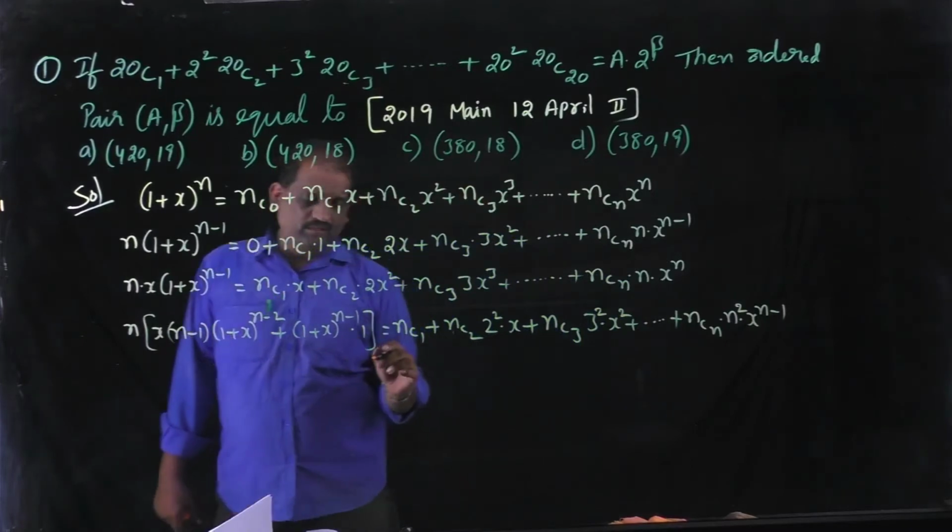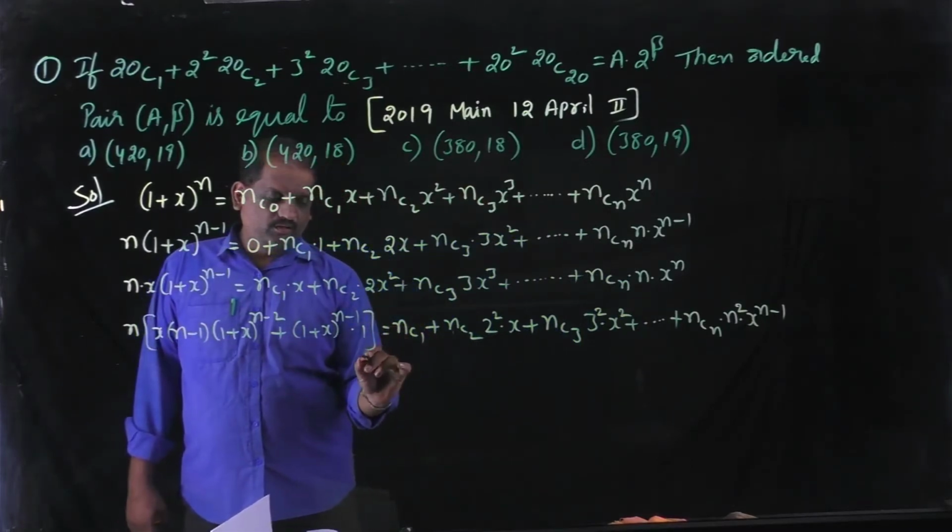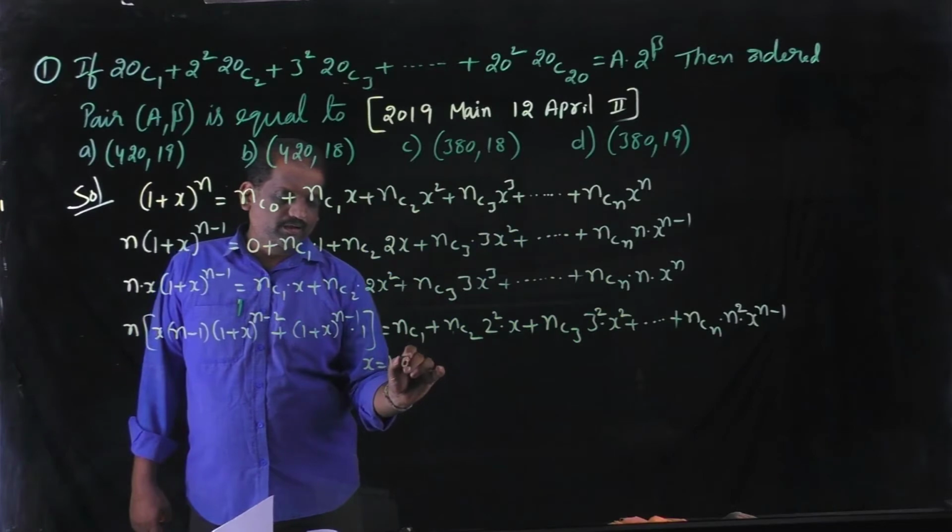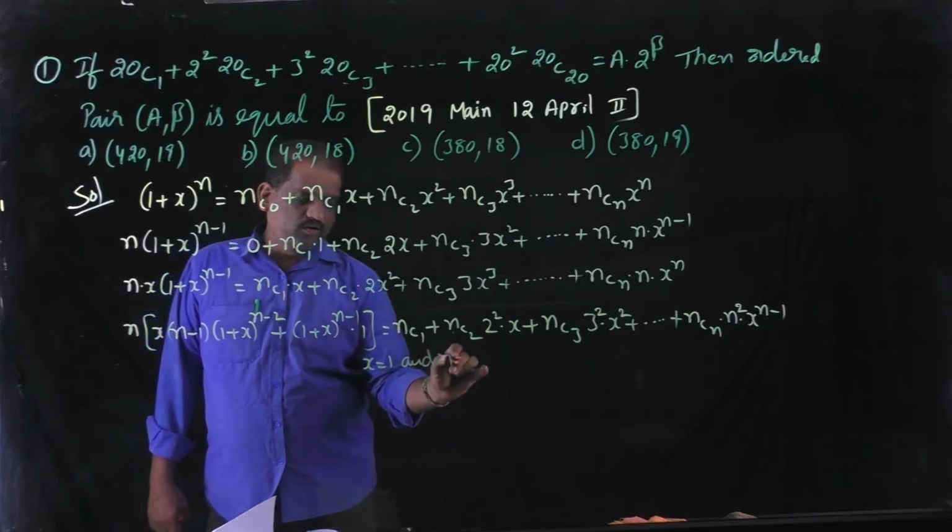Substitute x equal to 1 and n equal to 20 in this equation.